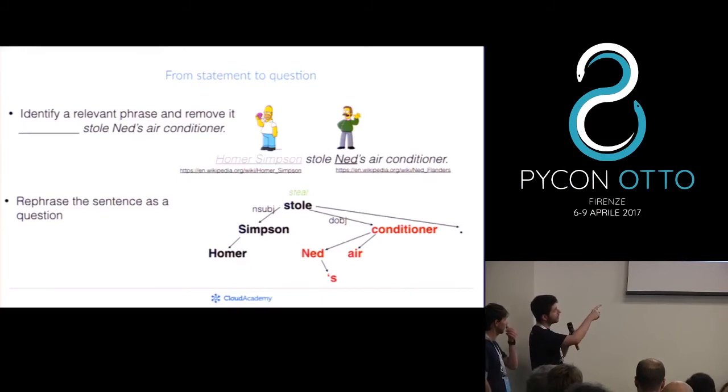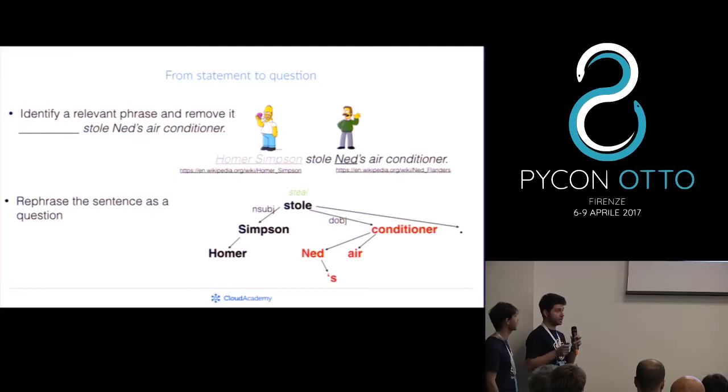If you remove conditioner, for example, and you don't remove all things that depend on it, like Ned's hair, you remain with Homer Simpson stole Ned's hair. In this case, it sounds correct, but it's definitely not the same meaning as before. Even more clear, you can try to remove Ned without removing the apostrophe S. In that case, you have Homer Simpson stole air conditioner. While if you remove conditioner and everything else, you have Homer Simpson stole, and it just sounds incomplete, not incorrect.